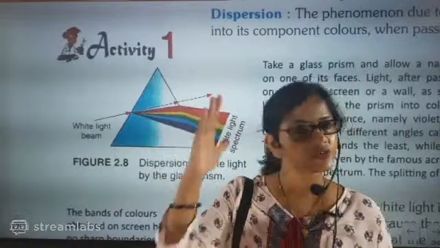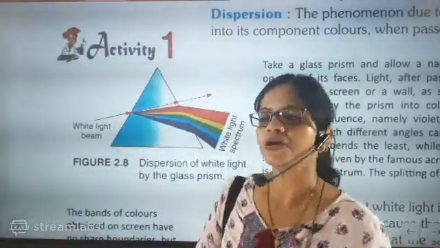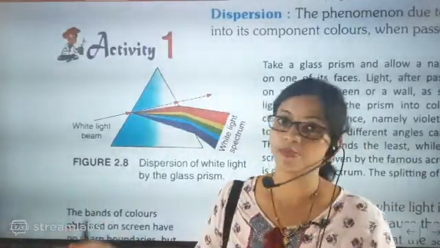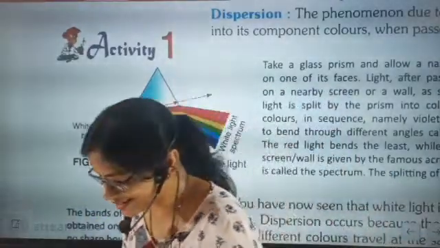Understood, beta. So with a prism it was split very nicely rather than any other medium we have taken. With the glass slab we have taken, the emergent angle is coming, beta. But here the emergent angle is not coming the same. Because of that also we can take that part.